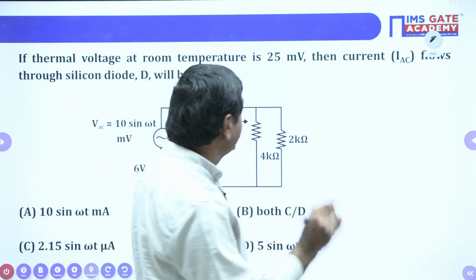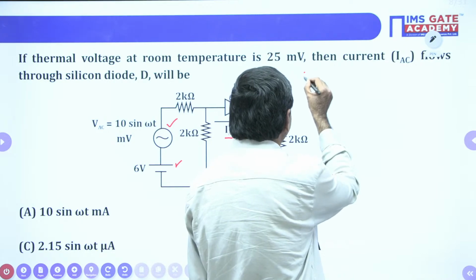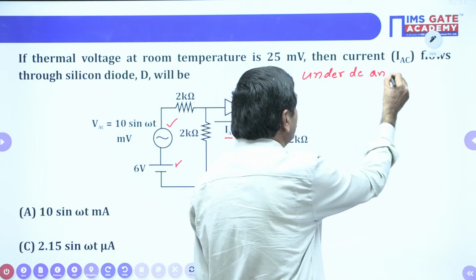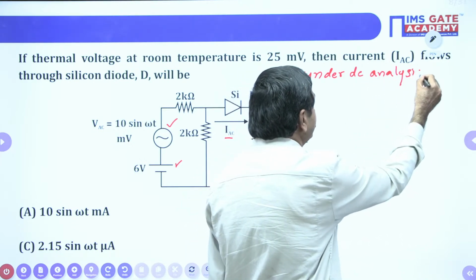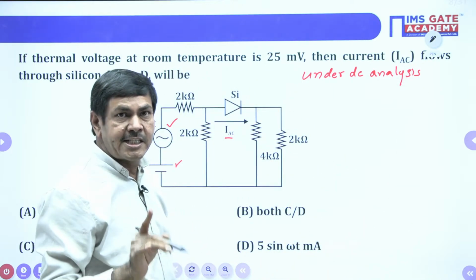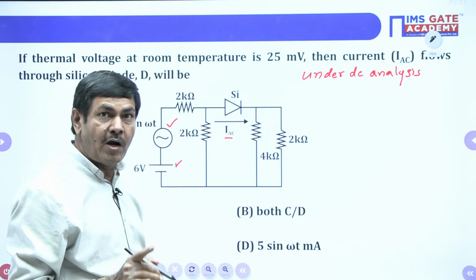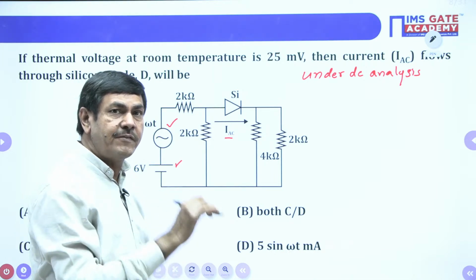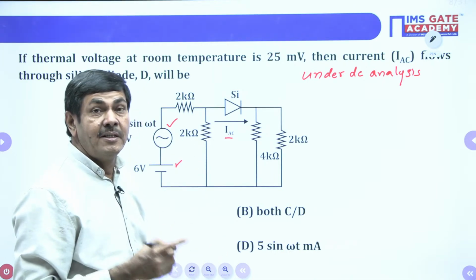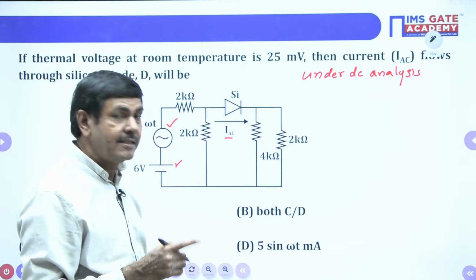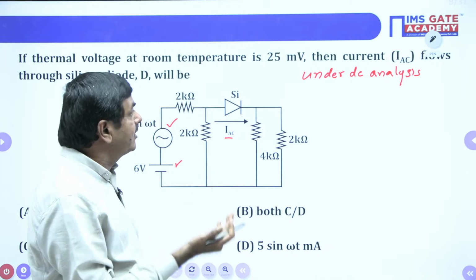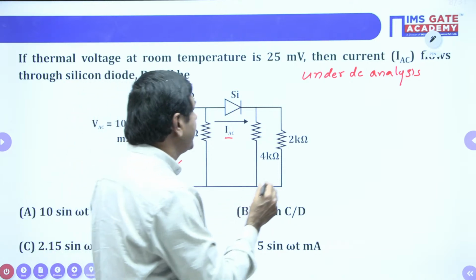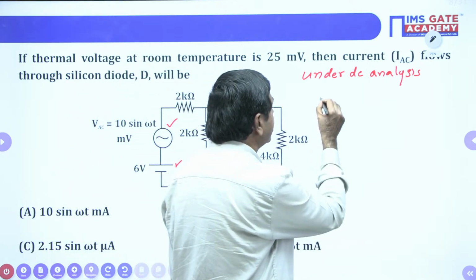Initially, I selected DC analysis. Whenever you are applying DC analysis, wherever you got an AC voltage source, that must be short circuited. If you got any AC current source, you open circuit it. In this case, the DC source is to be taken and the AC source must be shorted. Then I can get the circuit in this way.